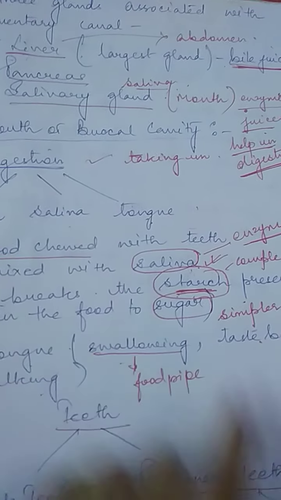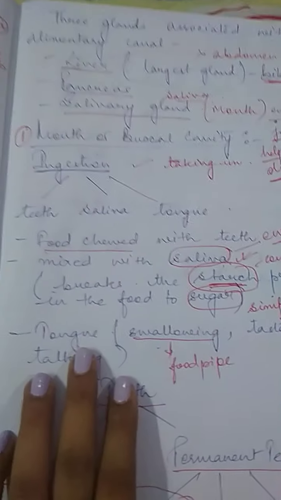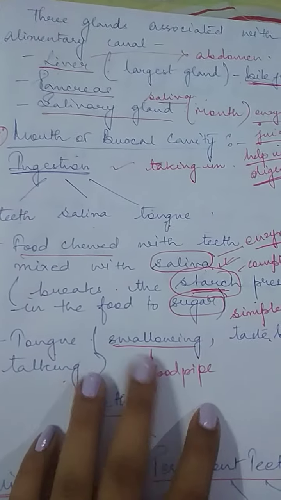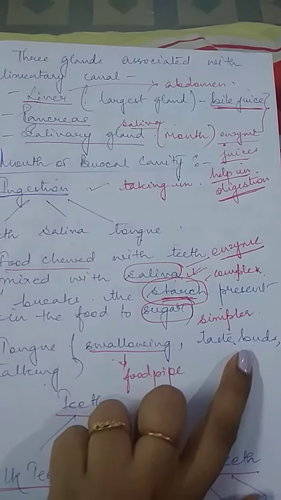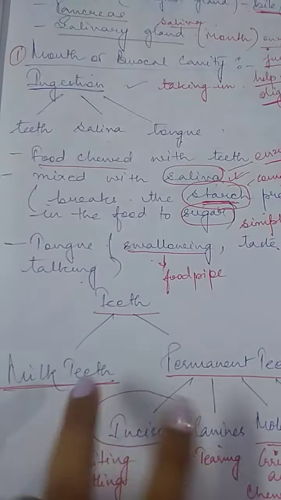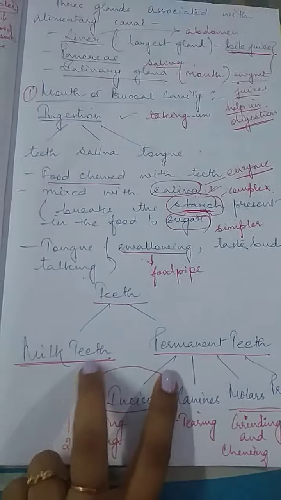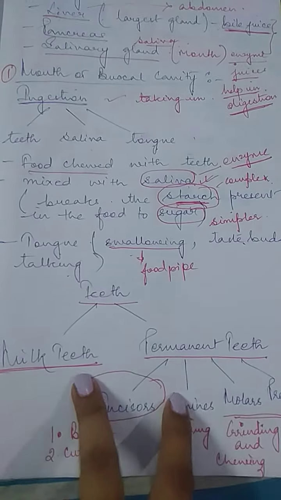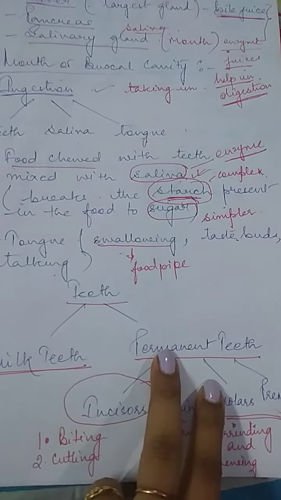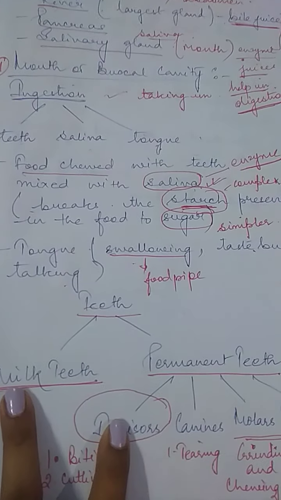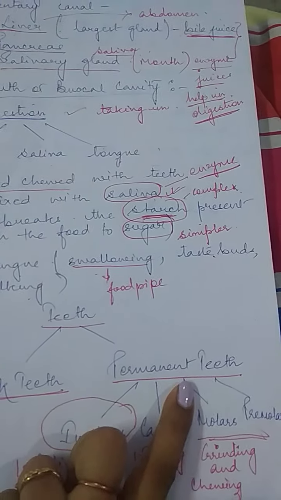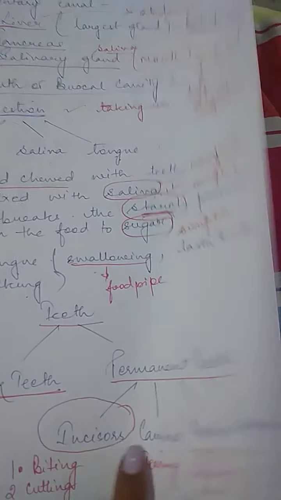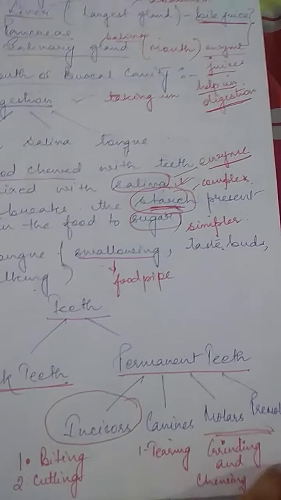Saliva is an enzyme. Next, what is the function of the tongue? Tongue helps in swallowing. Swallowing where? In the food pipe, the food goes inside your food pipe. Tasting and talking are also done by the tongue. Then we come to teeth. We have two sets of teeth in the human body during our entire life. One is milk teeth and one is permanent teeth. Milk teeth break after some time, at 6 to 8 years, and then come the permanent teeth, which remain for life. They are of 4 different types.